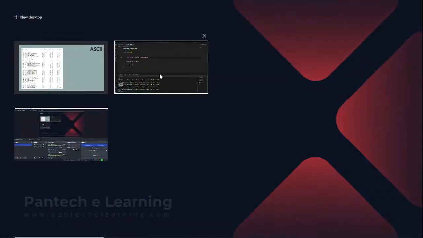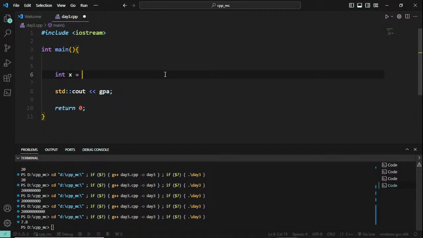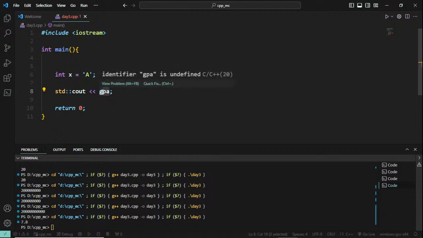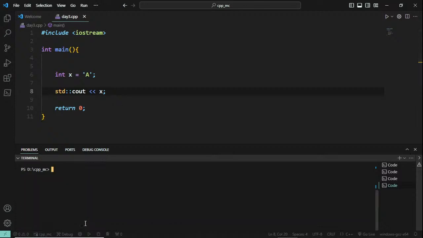Let me try to interpret this. See here, what I'm going to store is integer x equal to single quote A. Guys, post your answers in the chat box. What will be the output if I run this? Post it in the chat box. I am storing a character in a variable which is declared as an integer. What will be the answer? Post it down in the chat box.